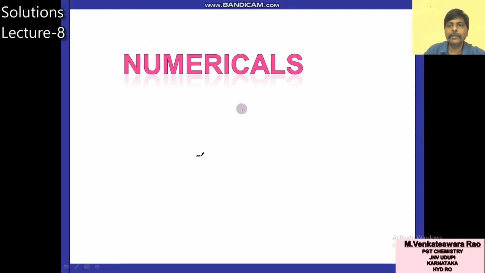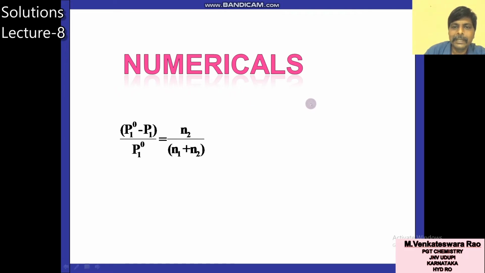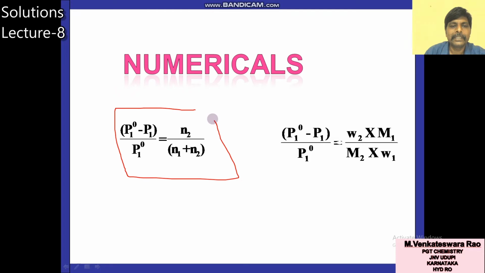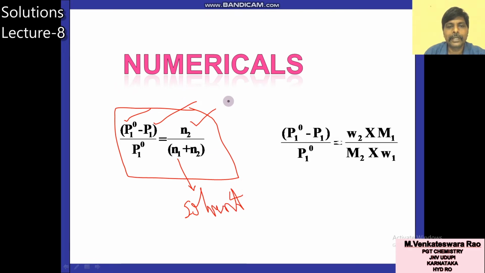So numericals related to relative lowering of vapor pressure we will discuss. For solving numericals you have to remember these formulas. First formula is this one. It is Raoult's law only. RLVP is equal to X2. Here P1 naught is vapor pressure of pure solvent. P1 is vapor pressure of solution. N2 is number of moles of solute. N1 is number of moles of solvent.